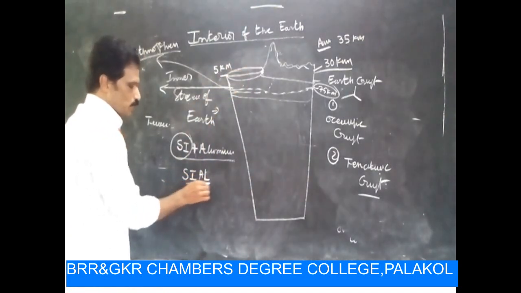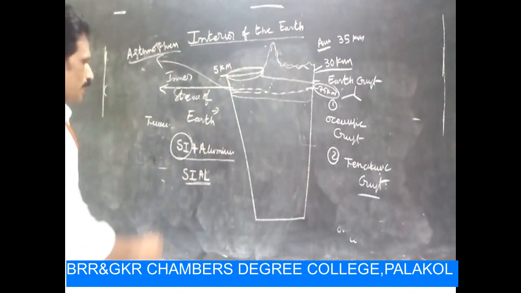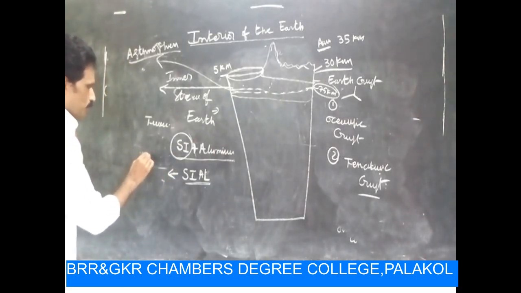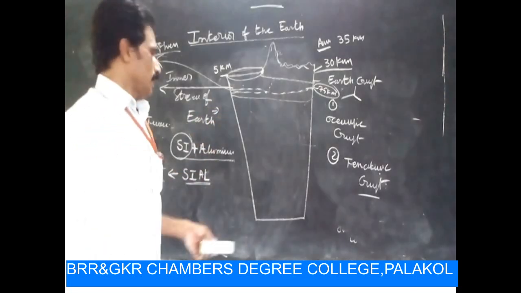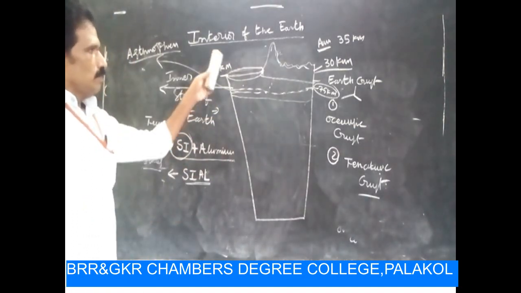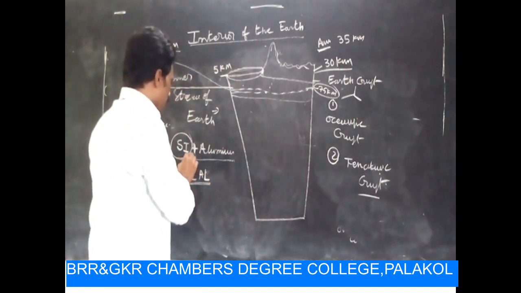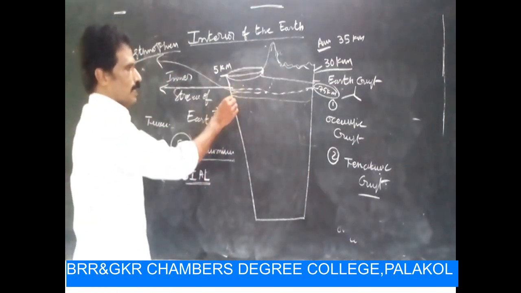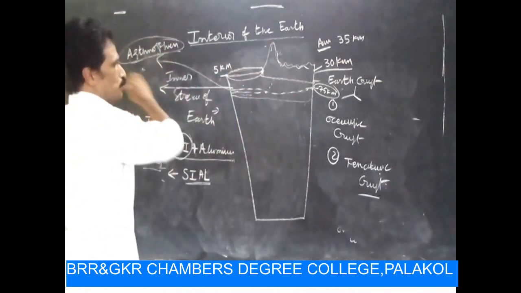So that's why, in shortened manner, SiAl. According to this reference by Suess, a scientist, he defined that in this layer SiAl is there. And there are two minerals existing in the earth crust, SiAl, that is silicon plus aluminum. And this is also called the lithosphere.